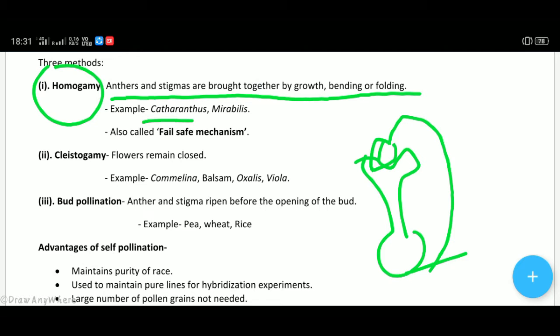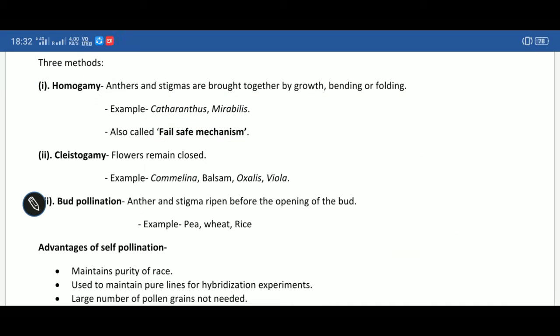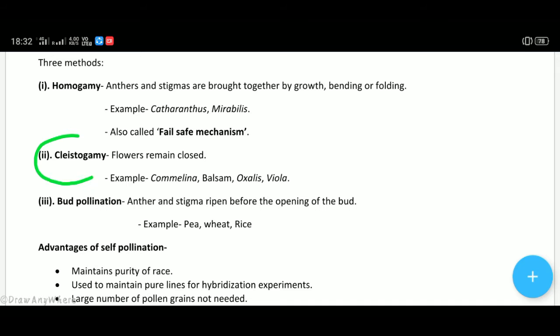Example in the case of Catharanthus, and it is known as a fail-safe mechanism because its own genetics allow the growth of the anther towards its own stigma, so that the anther can pollinate the stigma of the same flower.